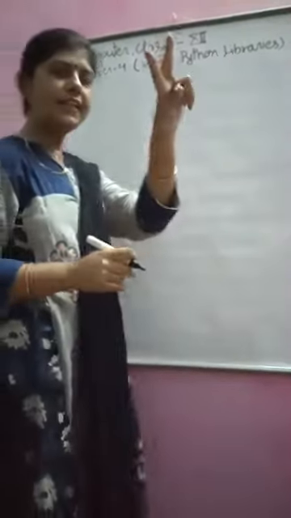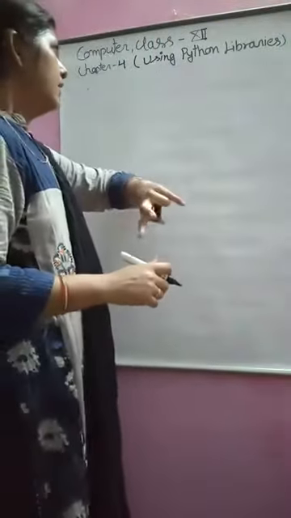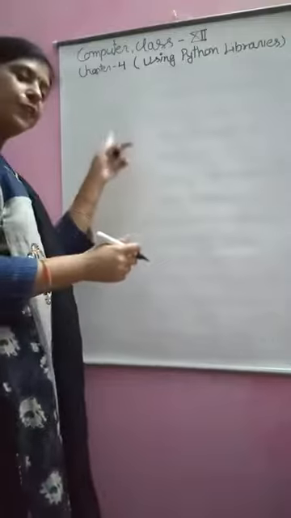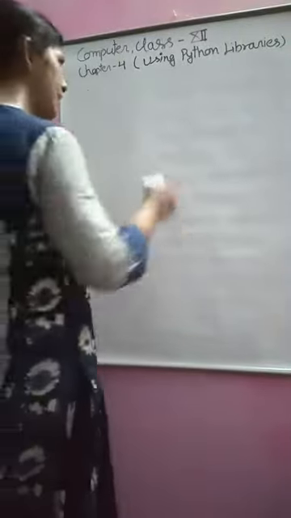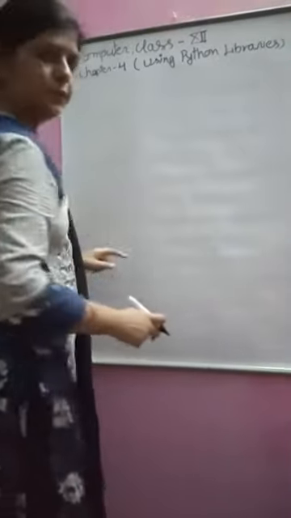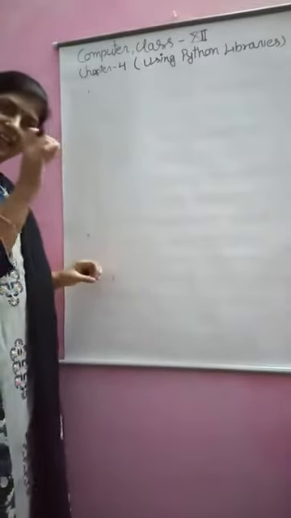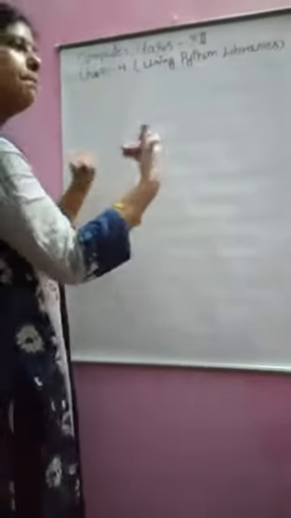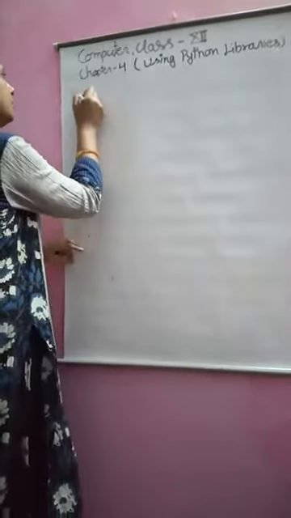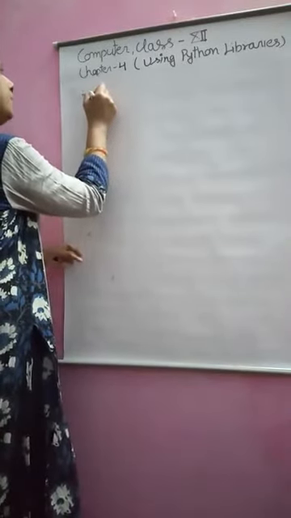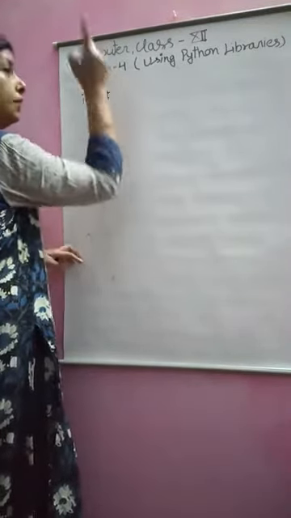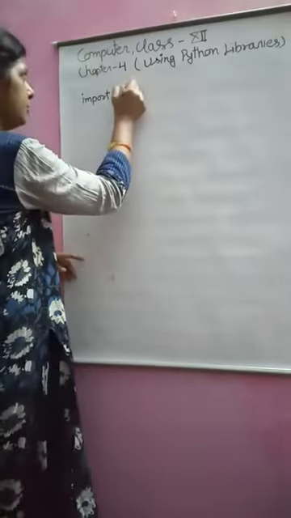Now, if you want to use the to centigrade or to Fahrenheit function in your program, open the window for writing a program again, then import that module using the keyword import, followed by the module name. What was the module name?